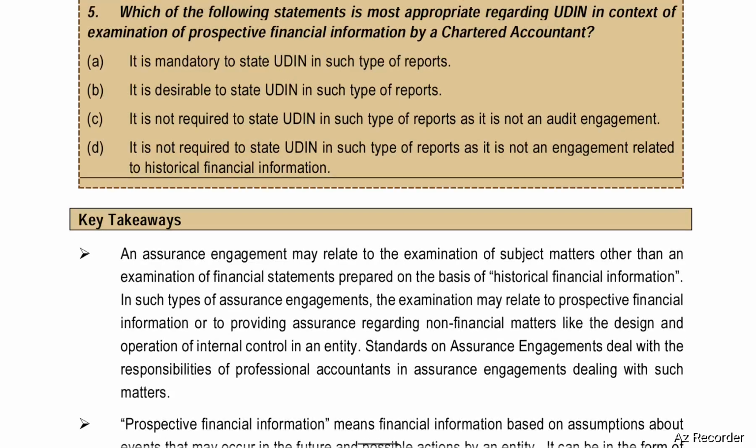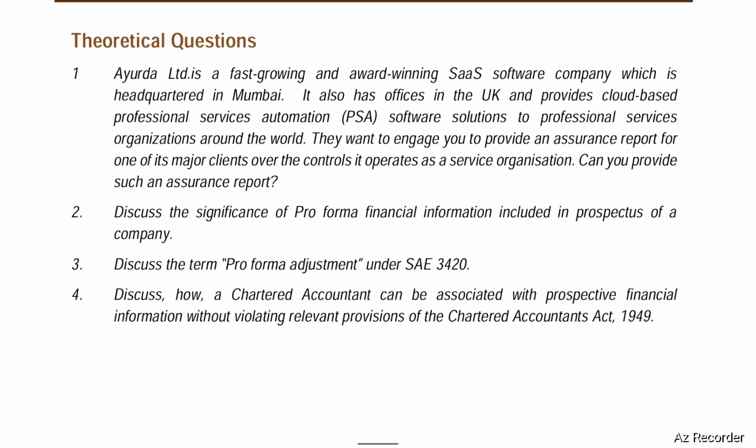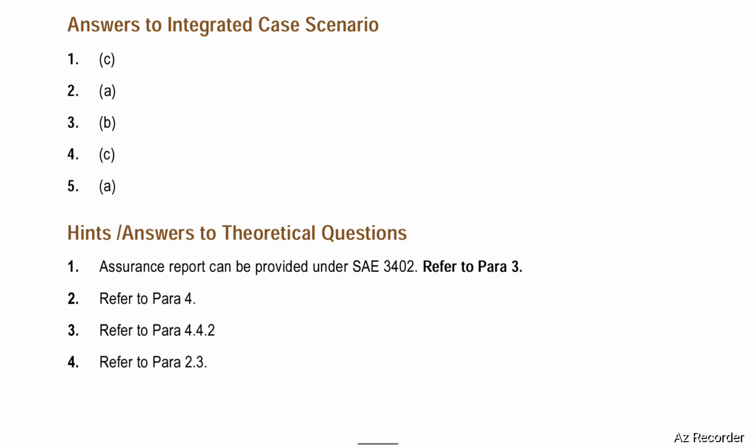Next, test your knowledge question number 1. A Limited is a fast growing and award winning SaaS software company which is headquartered in Mumbai. It also has offices in the UK and provides cloud based professional services automation, PSA, software solutions to professional services organizations around the world. They want to engage you to provide an assurance report for one of its major clients over the controls it operates as a service organization. Can you provide such an assurance report? Assurance report can be provided under SA 3402.